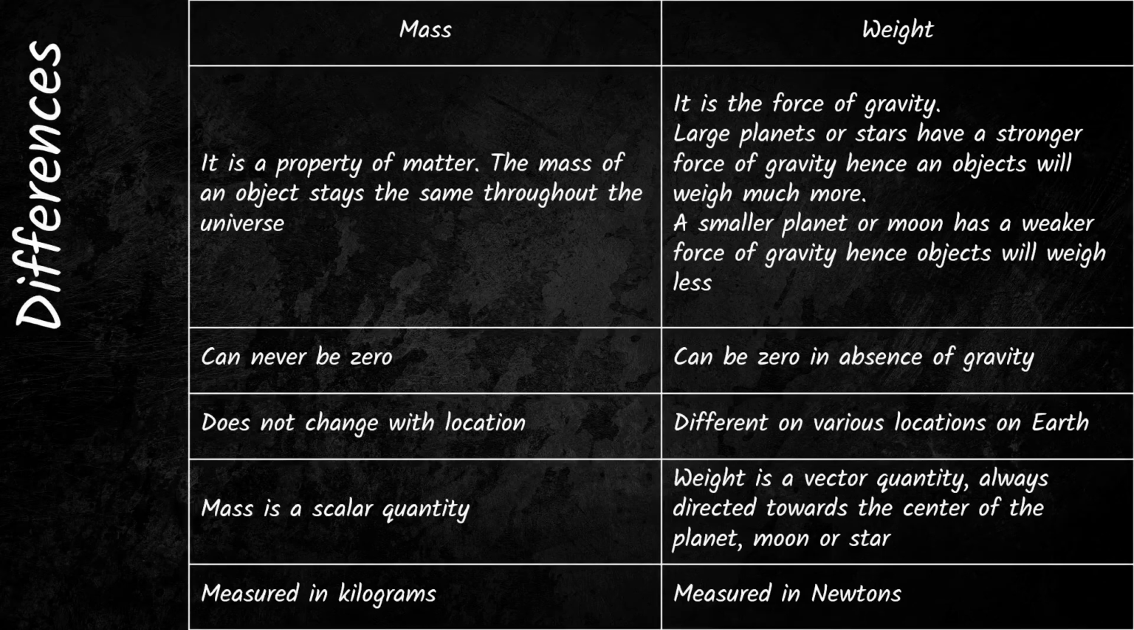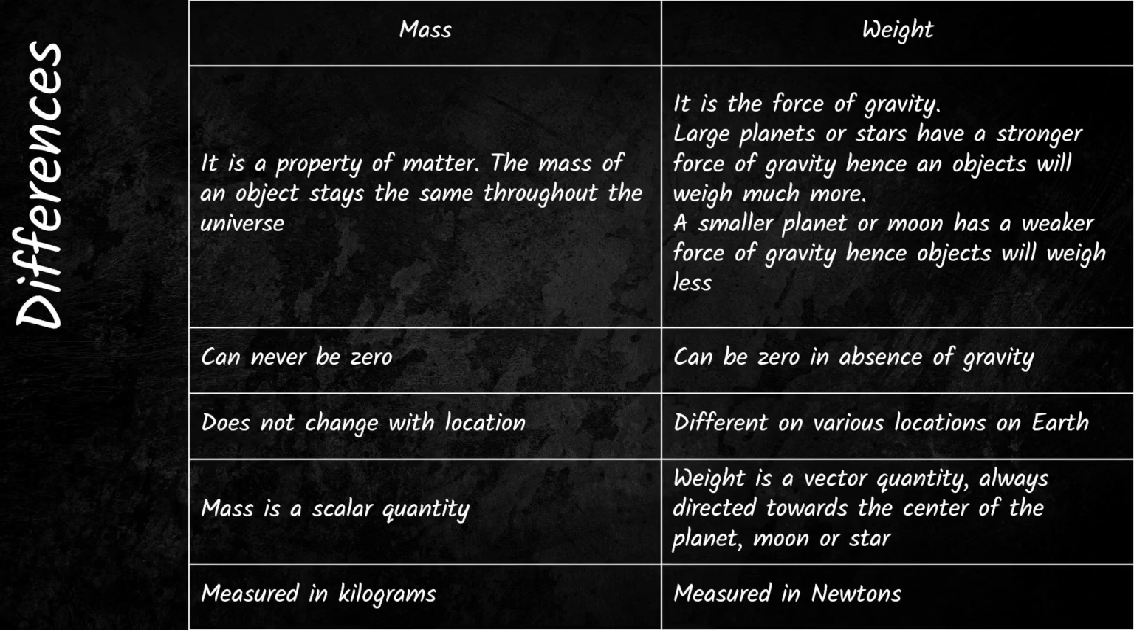To conclude the differences between mass and weight, we have this table in front of us. Mass is a property of matter. The mass of an object stays the same throughout the universe. Weight is the force of gravity. Larger planets or stars have stronger forces of gravity, hence the objects will weigh much more on their surface. A smaller planet or moon has a weaker force of gravity, hence objects will weigh less on their surface.